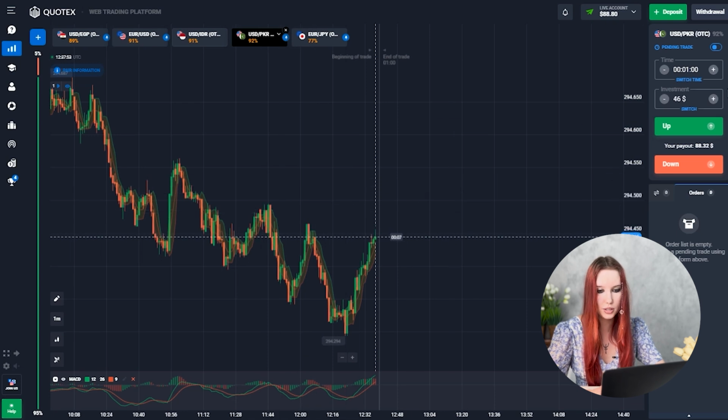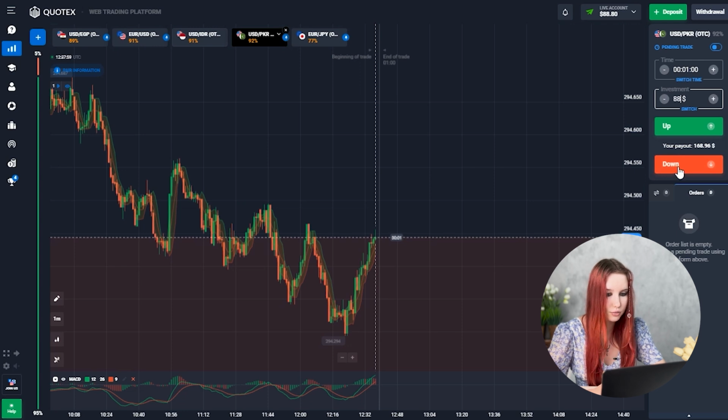Let's take a look at what's happening on this currency pair. I want to open a trade down here. Don't want to waste too much time. I see an awesome resistance level, so 88 bucks, trade down. Let's go.